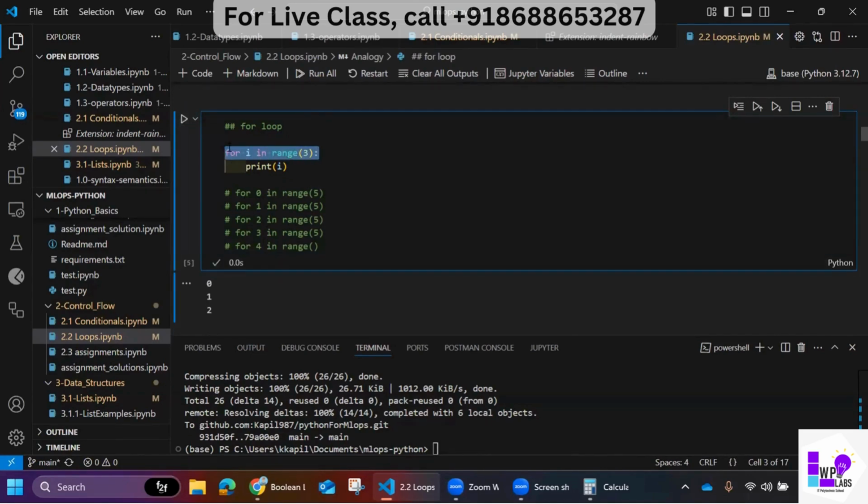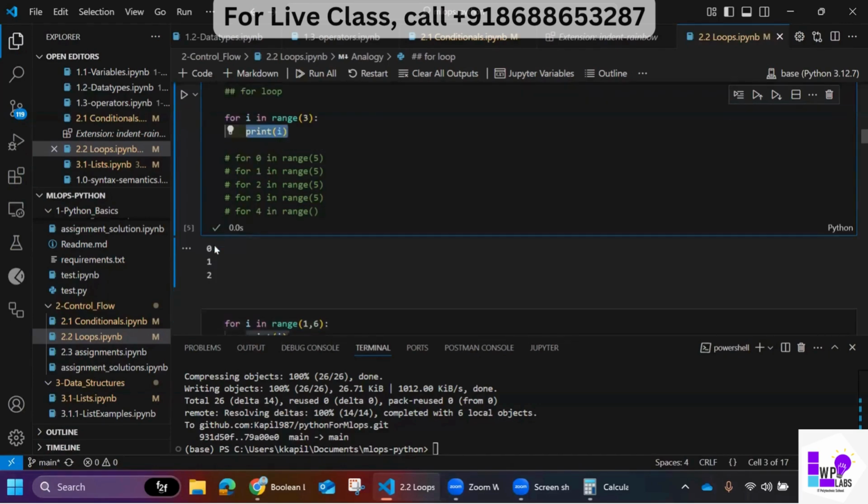When Python sees this line, for i in range(3), what range will do is give one number from its range. What would be the first number? The first number would be 0. Where will this 0 go? This 0 will go here. And then once this evaluation is done, it will print the value of i.